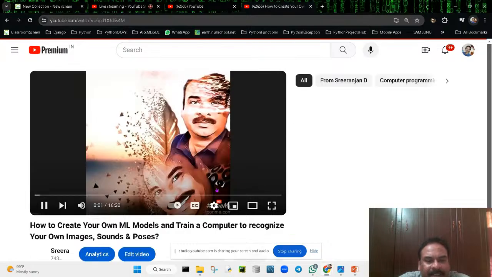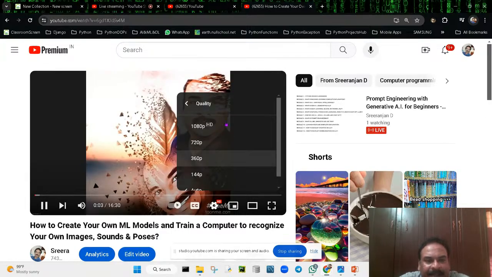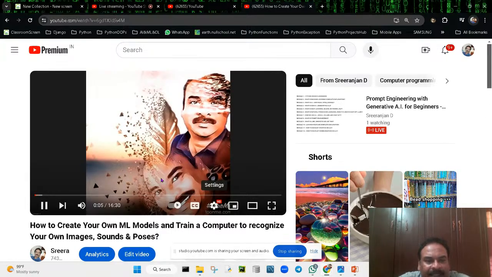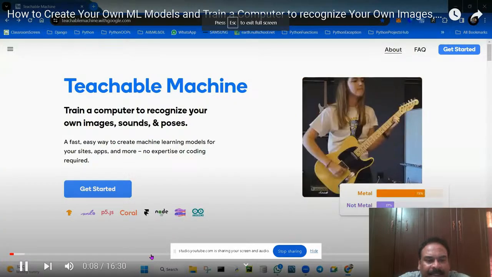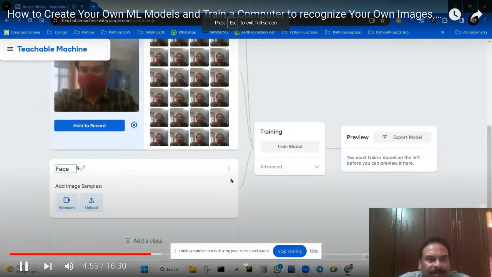So this is generated. I created this model. So training and testing. Okay, so this thing you can see here. Today I'm going to show Teachable Machine. It is a tool created by Google.